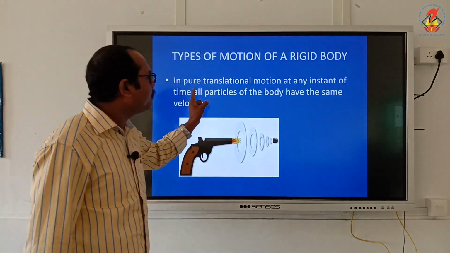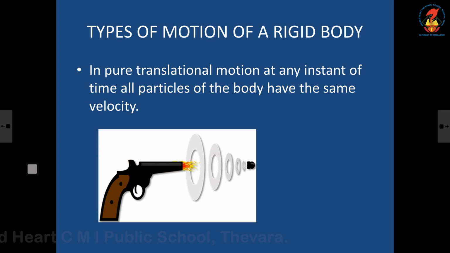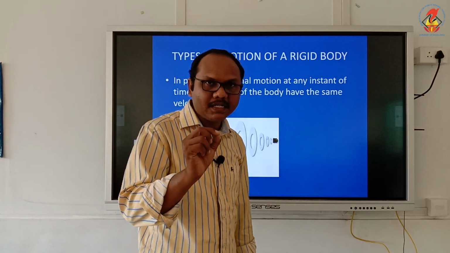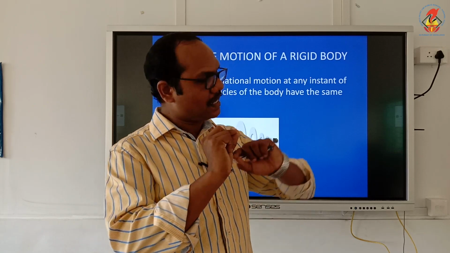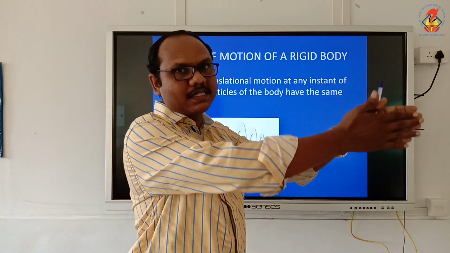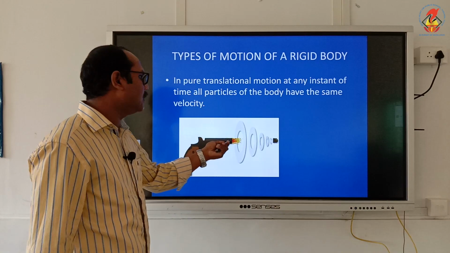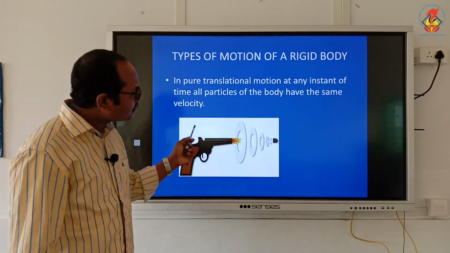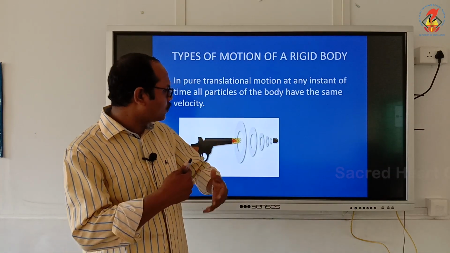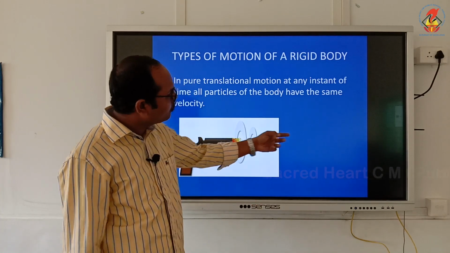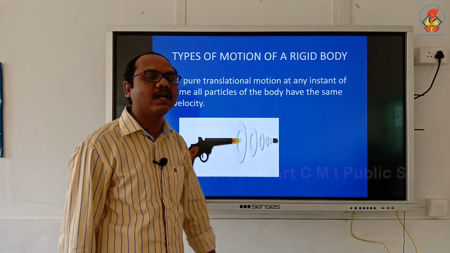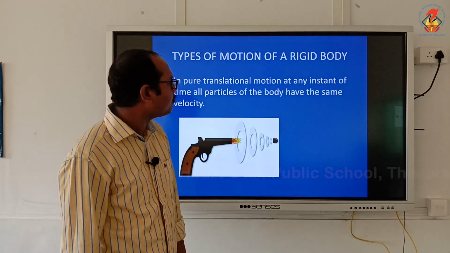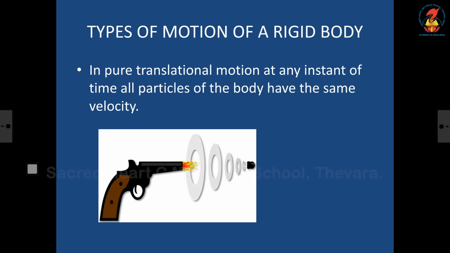So, in pure translational motion, at any instant of time, all particles of the body have the same velocity. All the particles constituting the body will have the same velocity and they travel in the same direction. You can see a bullet is fired from a gun. So as the bullet is moving, the particles constituting the bullet are also moving in the same straight line. So this is purely translational motion. You have to take down the notes from the slides itself.